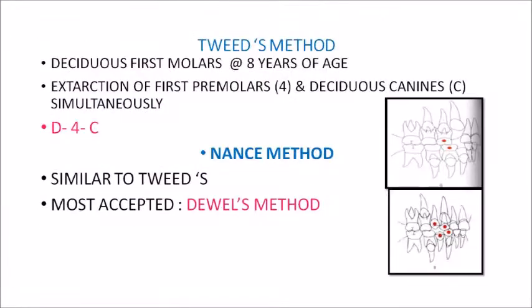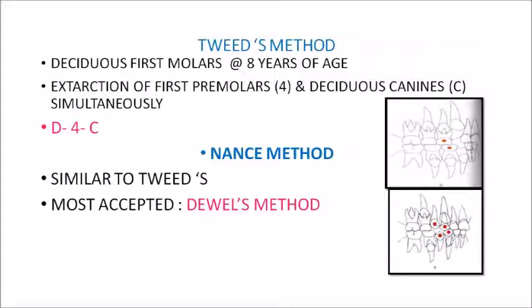Now another method in serial extraction is the Tweed's method, where your deciduous first molars are getting extracted at 8 years of age, and then there is extraction of your first premolars, and finally your deciduous canines are getting extracted, so along with your first premolars. So it is actually a reverse of what you have done in your Devil's method. So Devil's method was CD4, whereas Tweed's method is D4C.